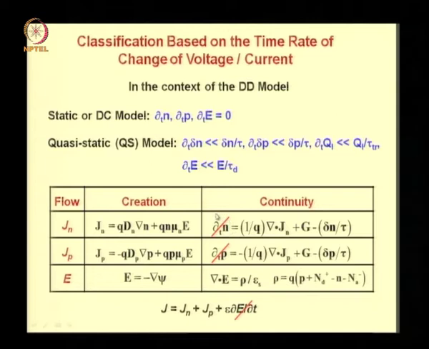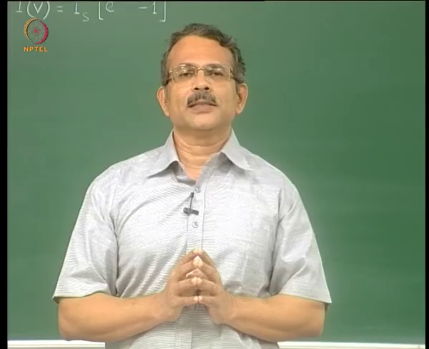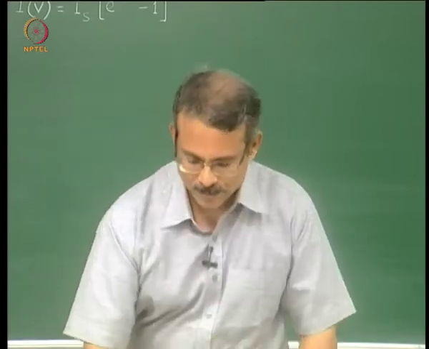When you integrate, the left hand side dou n by dou t becomes dou Qi by dou t, and when you integrate the term divergence of Jn over distance, you get a term representing the drain current, because you are integrating from source to drain. That drain current term can be written as Qi by transit time. For more details, please refer to module number 5 on characteristic lengths and time.